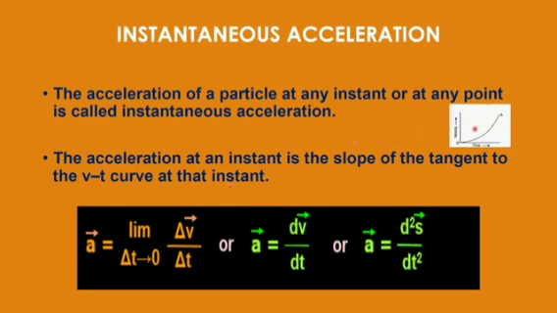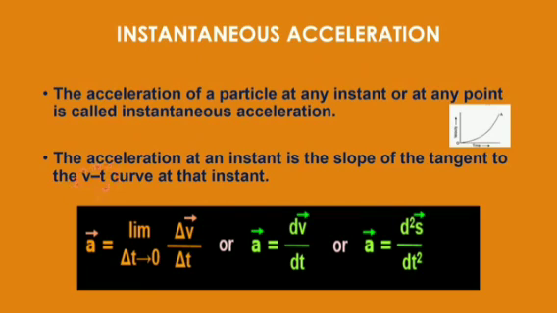velocity time graph. Instantaneous acceleration means acceleration at any instant of time at a given point. So if at this point I want to find it, I will draw the projection on the velocity axis, I will draw the projection on the time axis, and I will be able to get the acceleration, which is rate of change of velocity, but limit delta t tends to 0. It means it is the slope of the tangent to the velocity time graph.